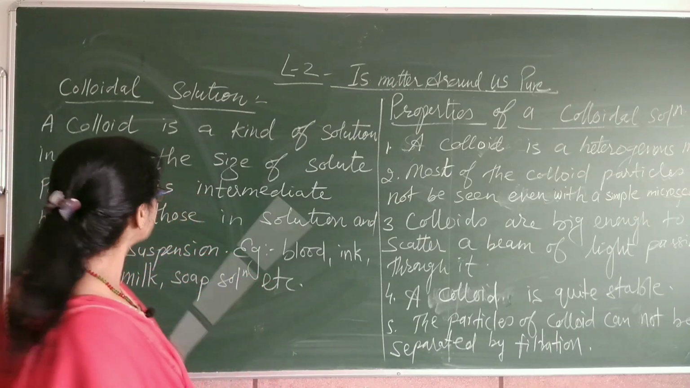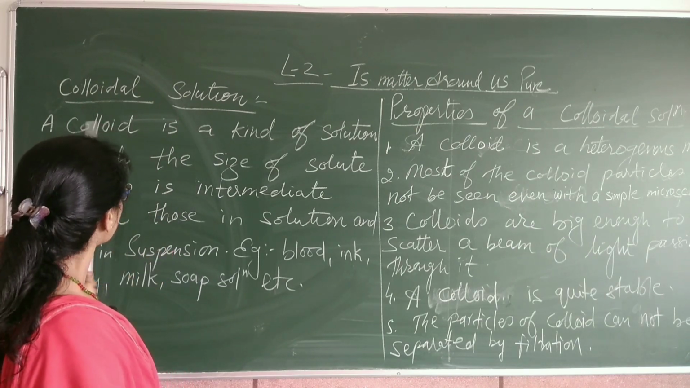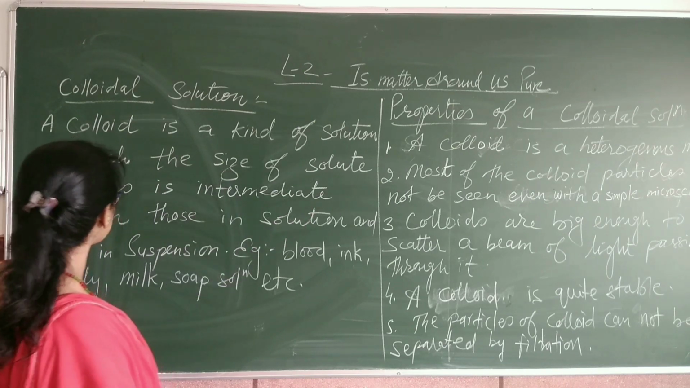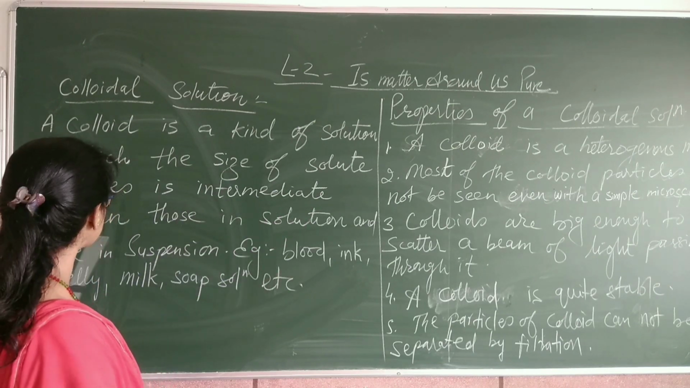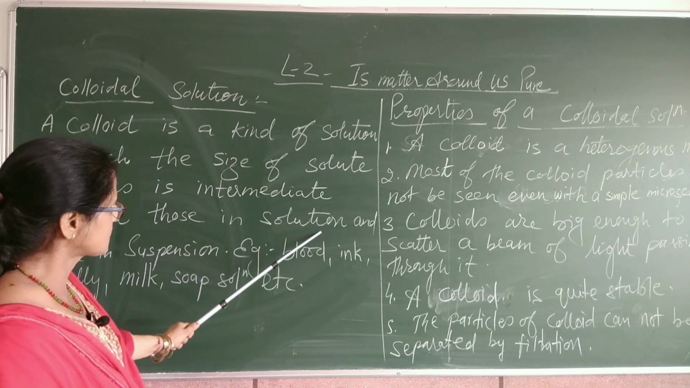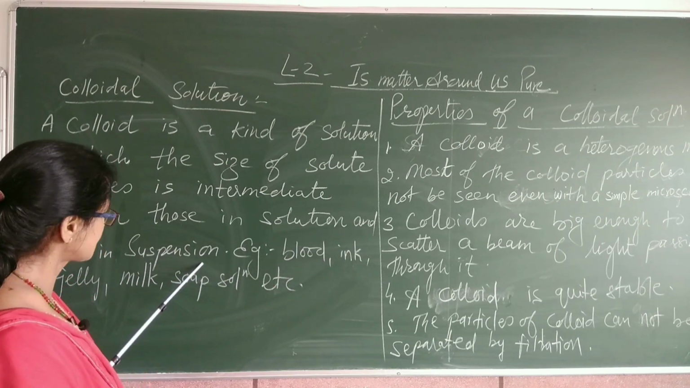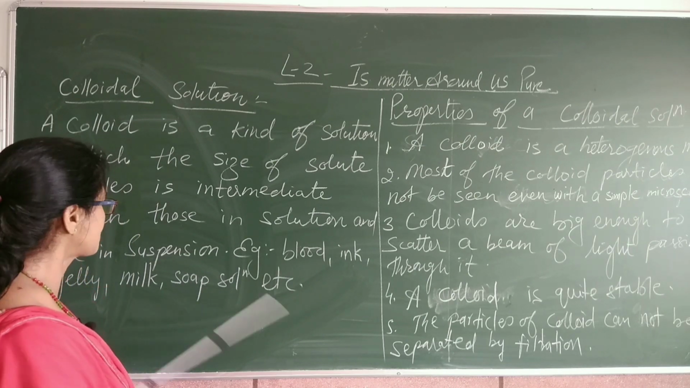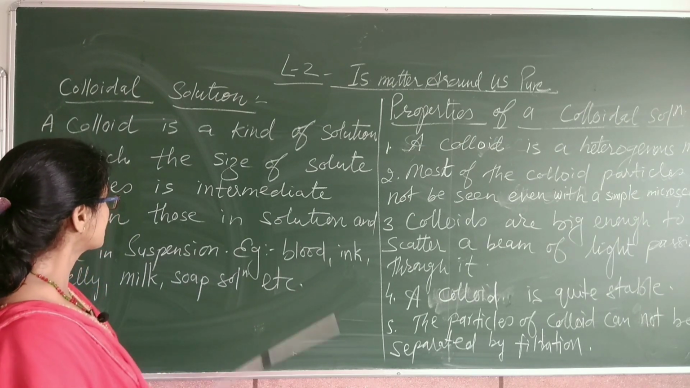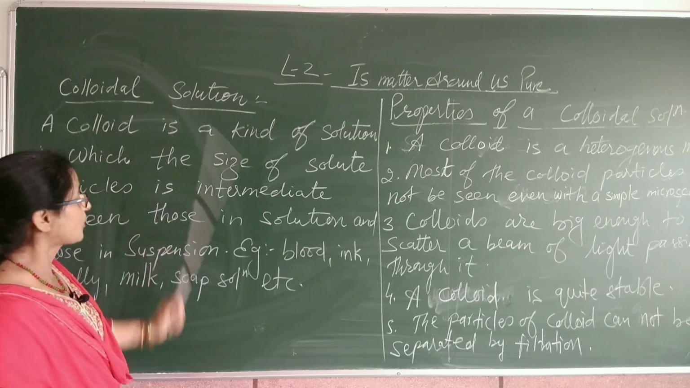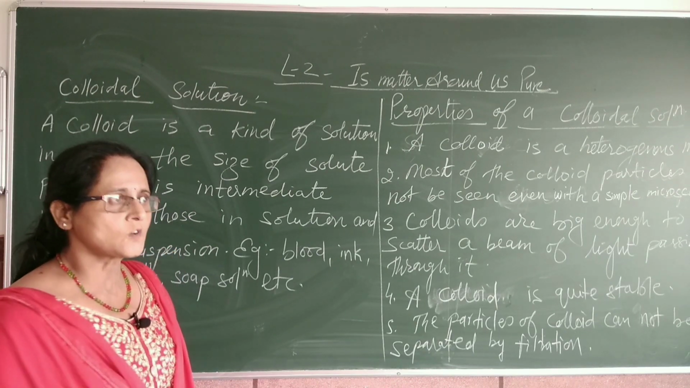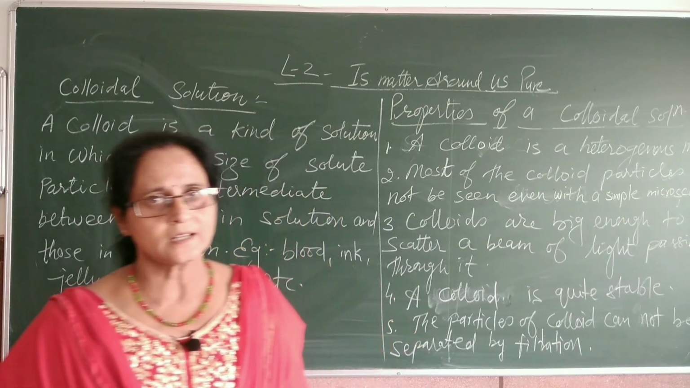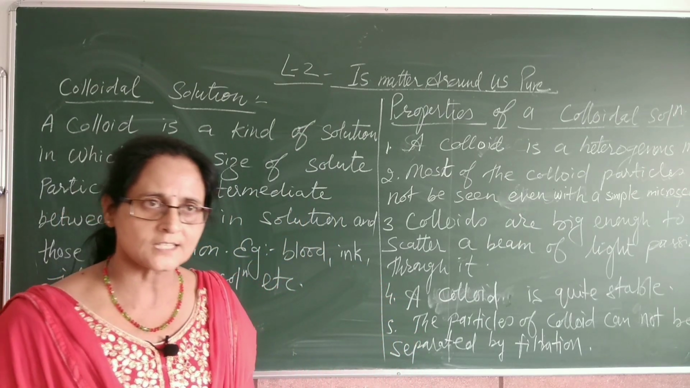Our next topic is colloidal solution. A colloid is a kind of solution in which the size of solute particles is intermediate between those in solution and those in suspension. Example, blood, ink, jelly, milk, soap solution, etc. Students, in the colloidal solution, the solute particles are bigger than in a solution and smaller than in a suspension.